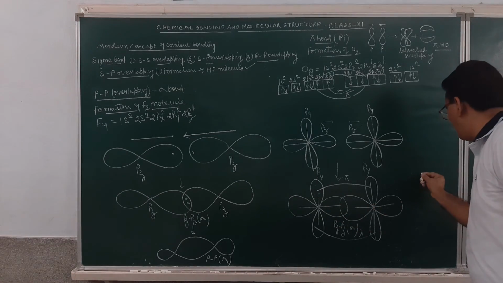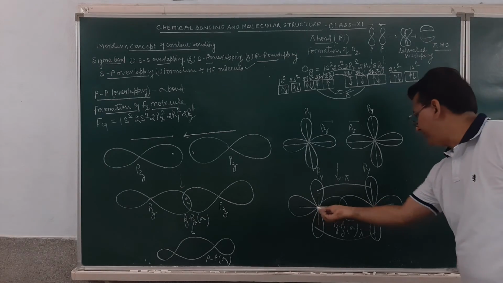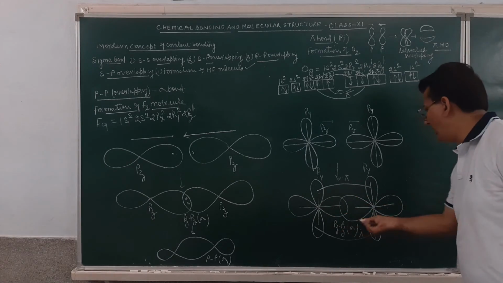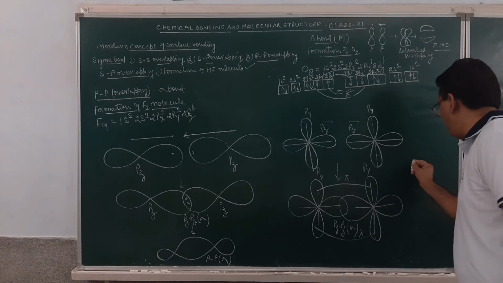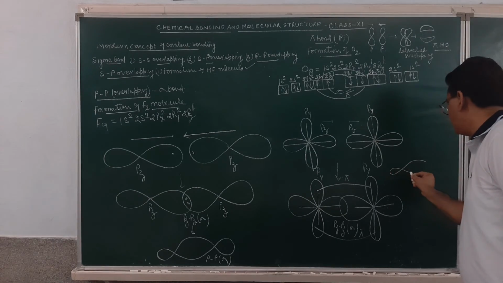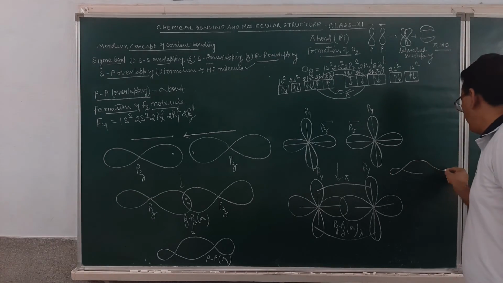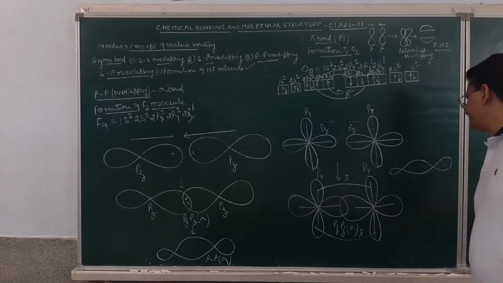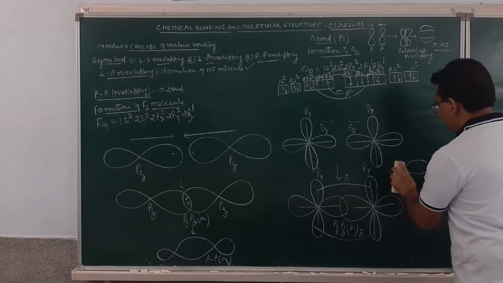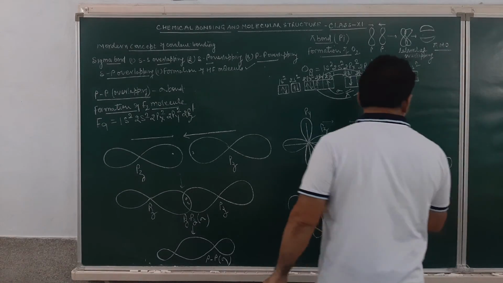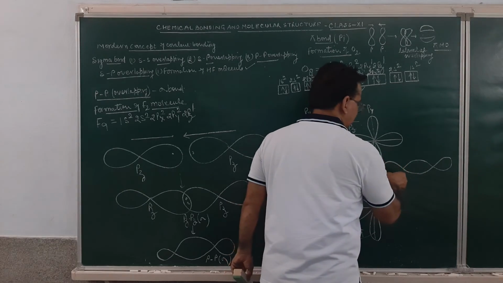These are formed. Just see over here. This portion is the overlapping region. It will be shown with a larger dome, in this manner. Am I clear? So this larger dome will be shown like this.